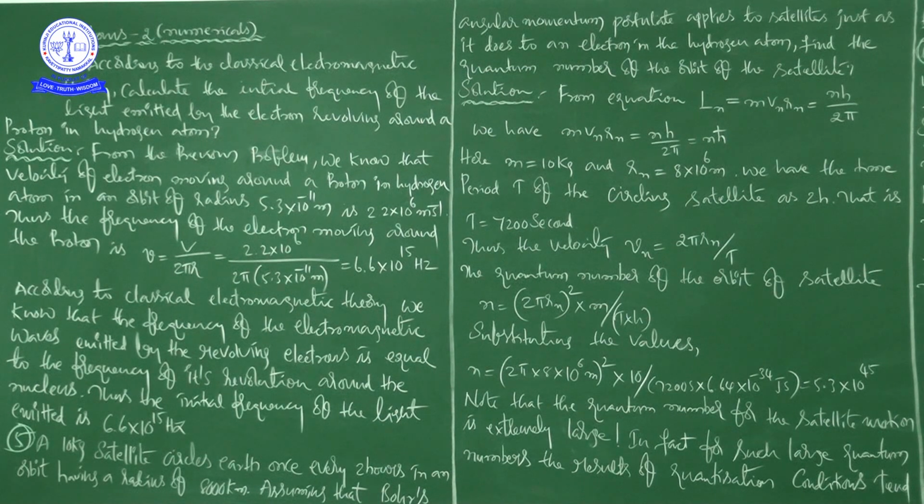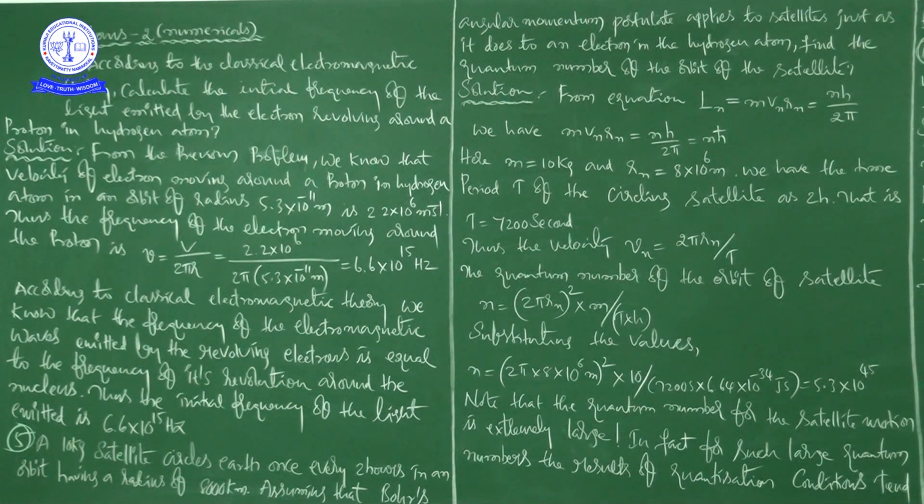Thus, the frequency of the electron moving around the proton is nu is equal to V by 2 pi r, that is equal to 2.2 into 10 to the power of 6 divided by 2 pi into 5.3 into 10 to the power of minus 11 meter, that is equal to 6.6 into 10 to the power of 15 Hz.